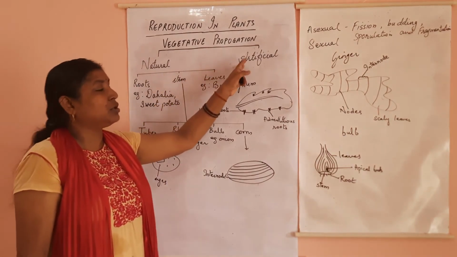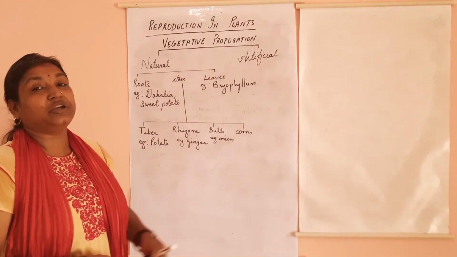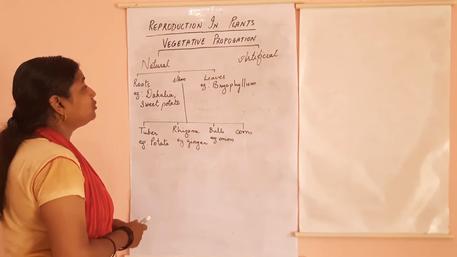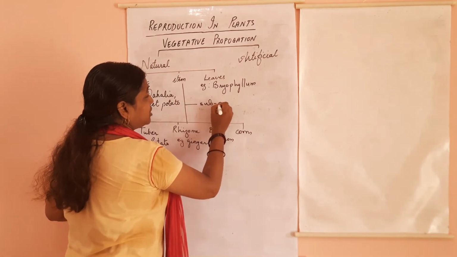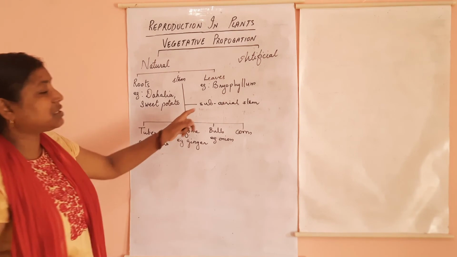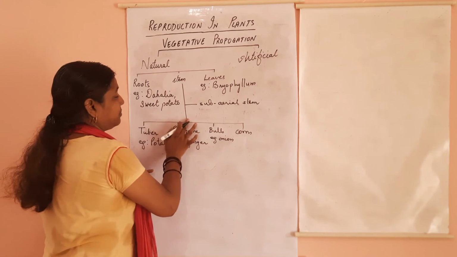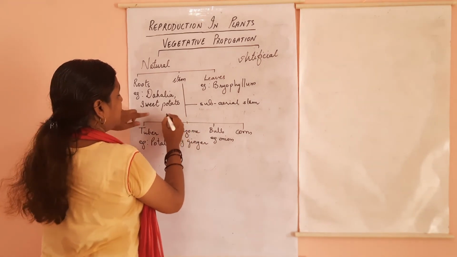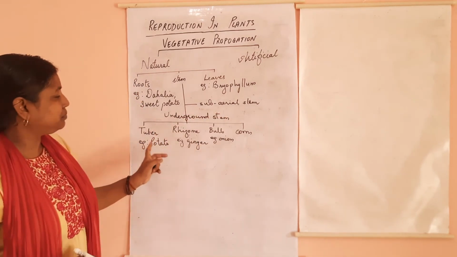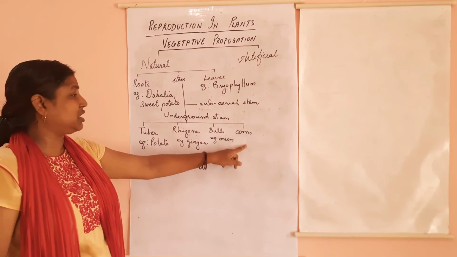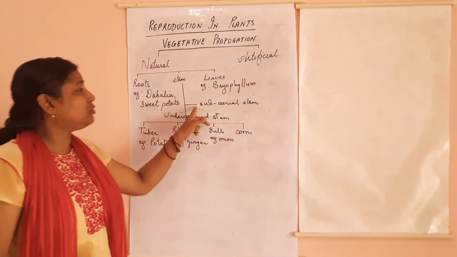Now let's study about the artificial vegetative propagation. Now before we go to artificial vegetative propagation, there is one more subtype of stem vegetative propagation, through subaerial stem. Now what do you mean by subaerial stem? All these stems that we see here are underground stems. So your modification is your underground stem. All the types that we have studied are examples of underground stem. Now coming to subaerial stem.